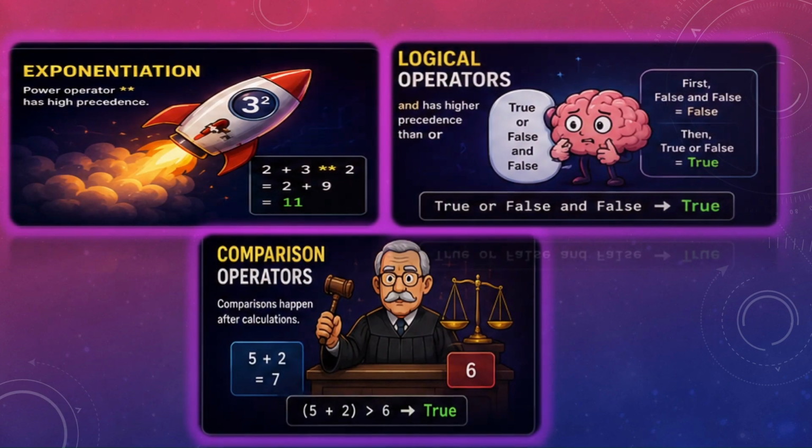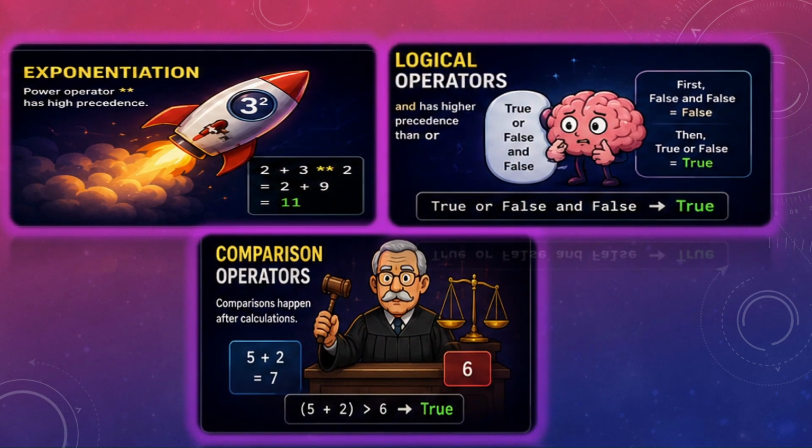Now, exponent, power, here has the highest precedence. We have seen order, 3 raised to 2. So here if you see, this is 2 plus 3 raised to 2. Which one will you target first? This 3 raised to 2, which is 3 3s are 9. 9 plus 2, which is 11.